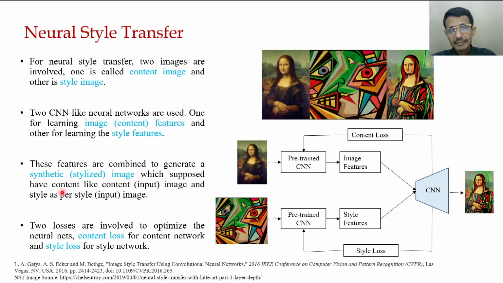Both the content image, the input image, and the style image are input to this system. This is the very basic block diagram of neural style transfer.